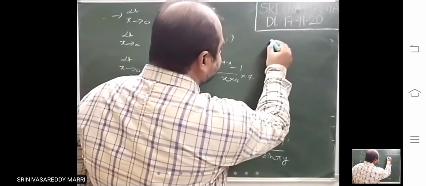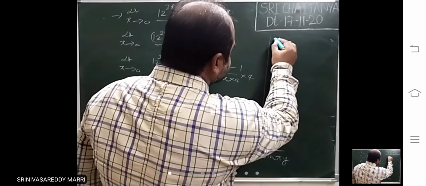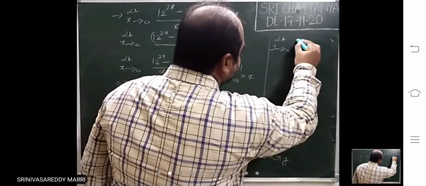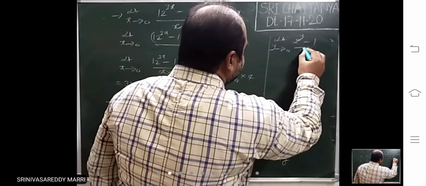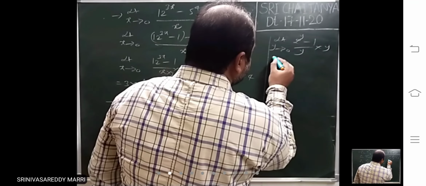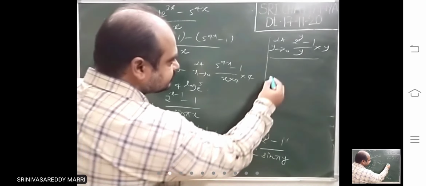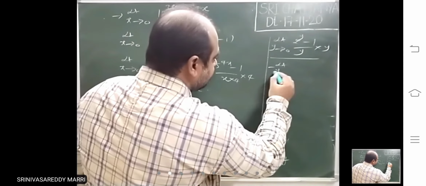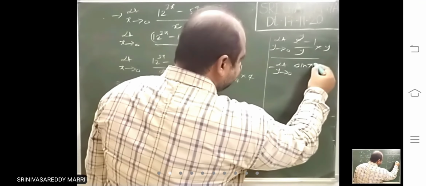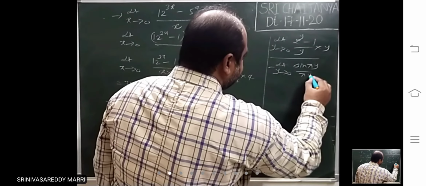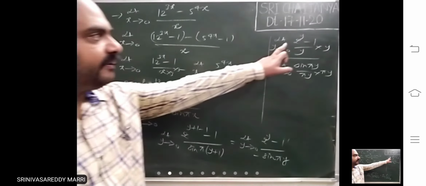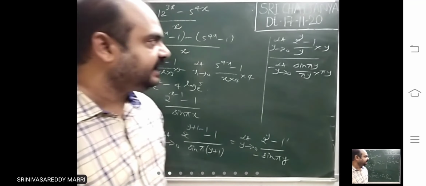You multiply and divide. Here what I am adjusting is limit y tends to 0. For writing the standard limit, divide by y into y, by y into y in the denominator. For this, the minus sign outside, limit y tends to 0, sine pi y divided by pi y into pi y. Apply the standard limit. a power x minus 1 is there, multiply and divide it.